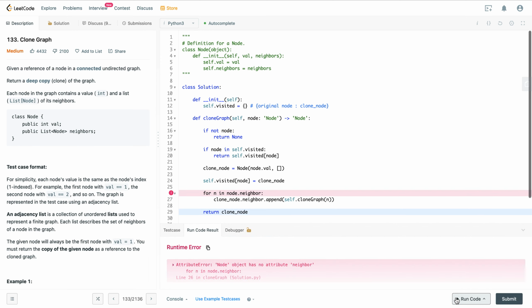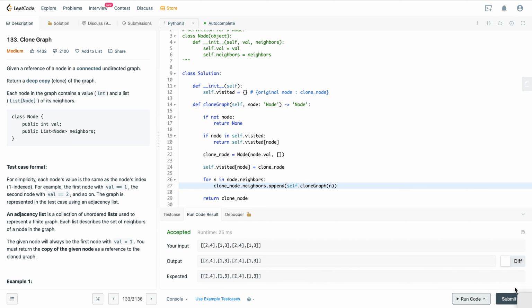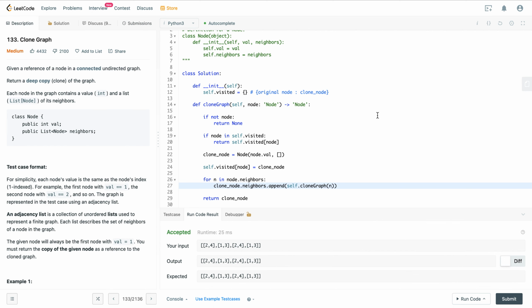Node object has no attribute neighbors. It should be neighbors. Yeah, I think this should be the code. Let me know if you have any questions.